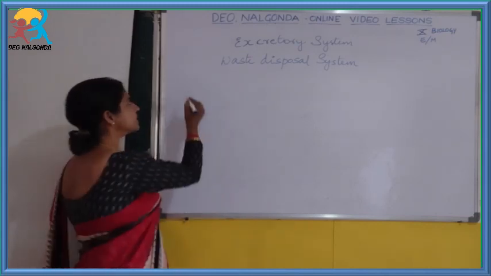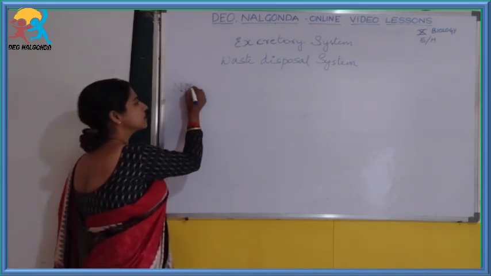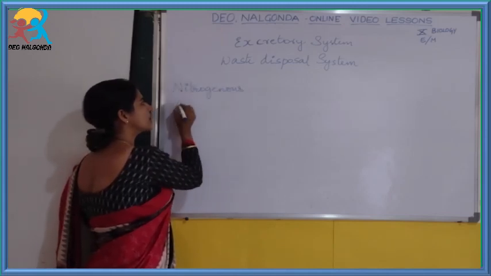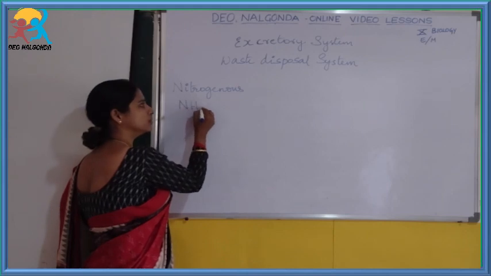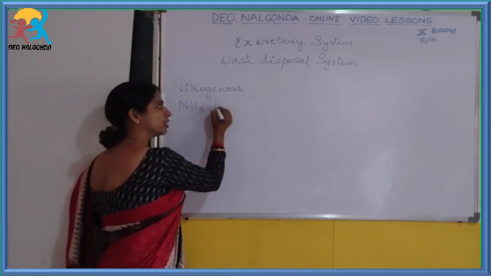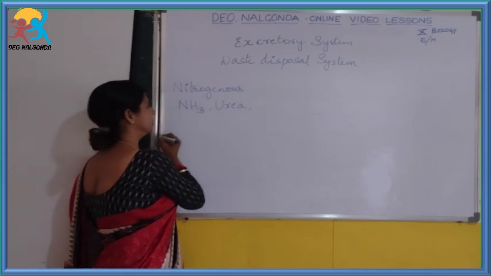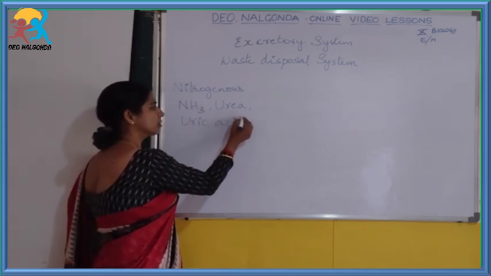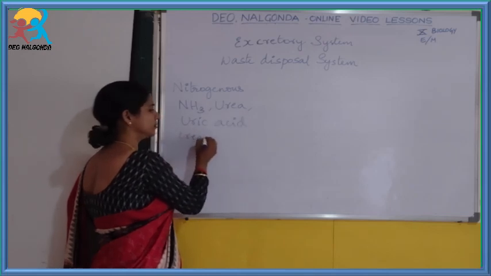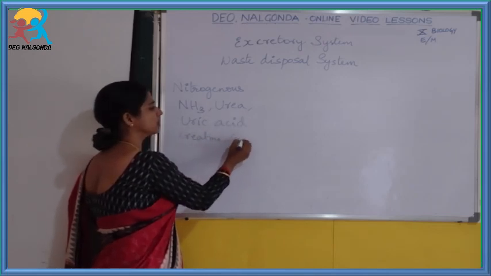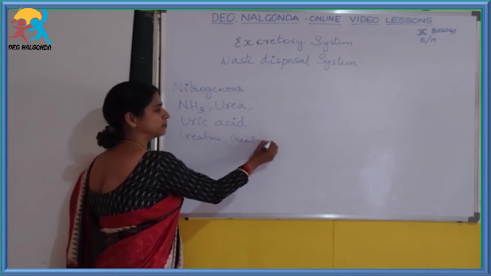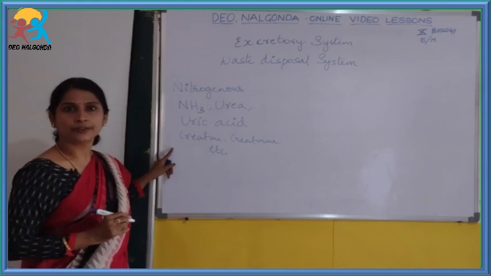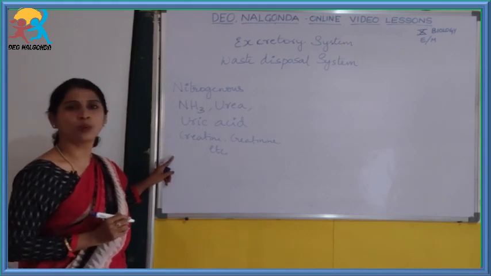The nitrogenous wastes are in the form of ammonia, urea, uric acid, creatinine, etc. These are the different kinds of nitrogenous waste.